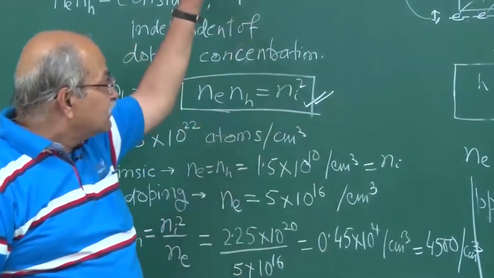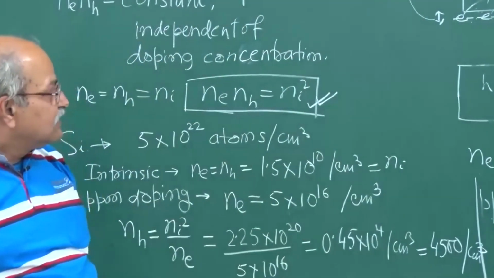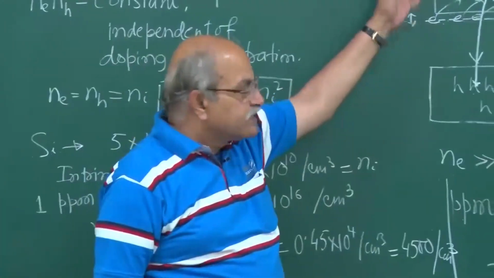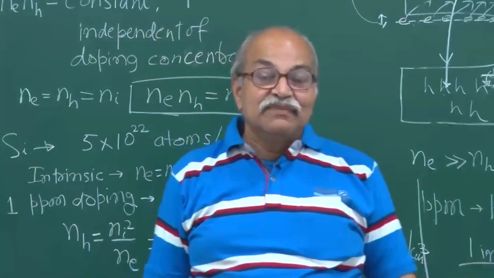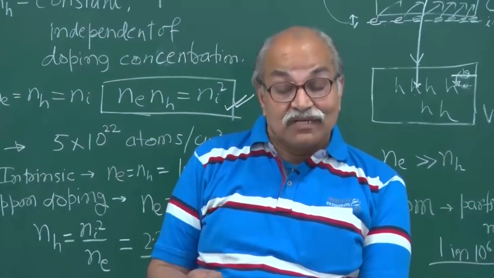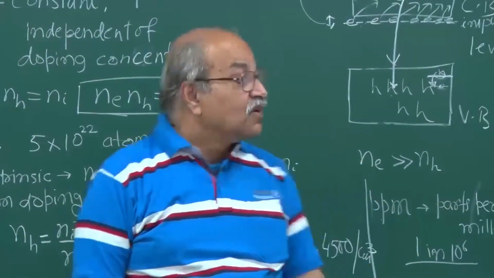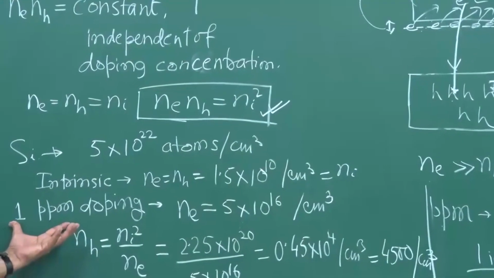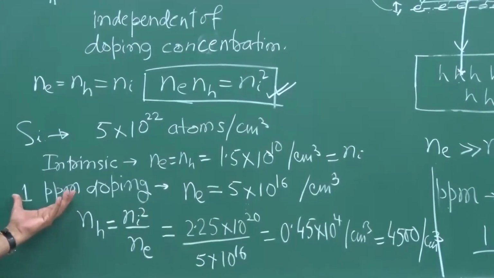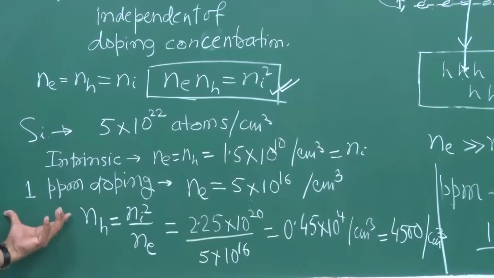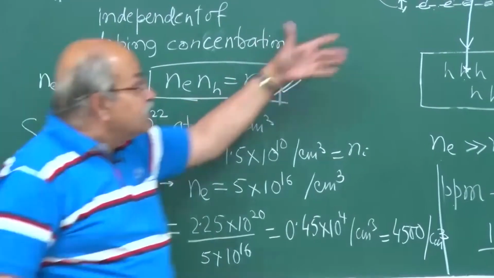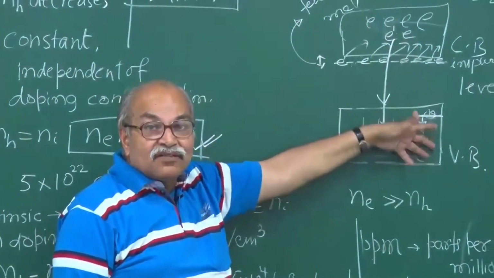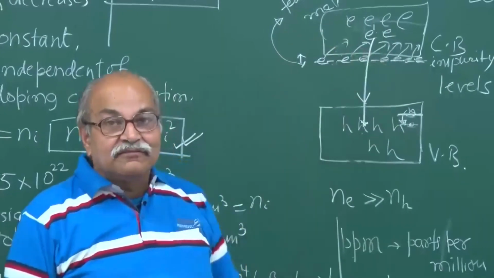So that is how you have these charge carrier densities in doped semiconductor, and that is how you are controlling the conductivity, because the doping is under our control. Whether we do 1 ppm doping or what ppm doping, that is under our control, and that will decide what will be the conductivity of this material.